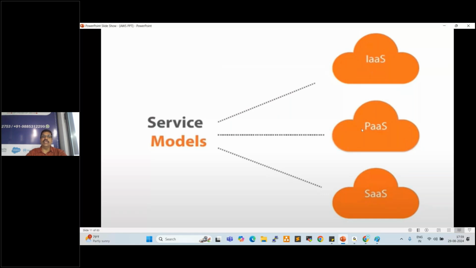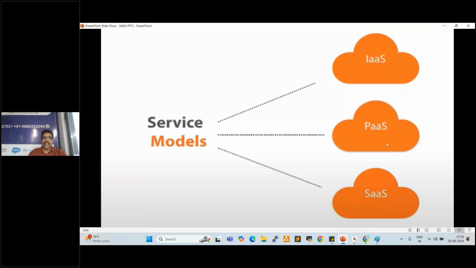Second one is Platform as a Service. The platform is already available in AWS, like Kubernetes. Kubernetes is already available in AWS; you just click on that and you can use it. The third one is Software as a Service. This is mainly for reusability, like Google Drive, OneDrive, the Amazon shopping site. Whatever we are reusing comes under SaaS. So these are the three service models.